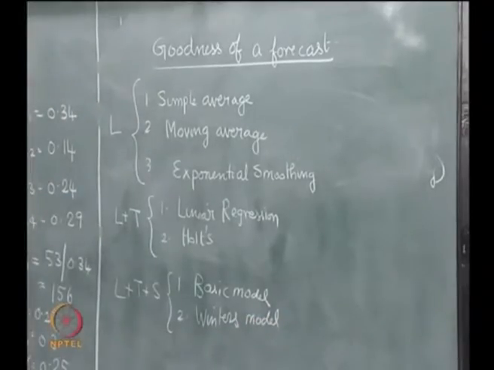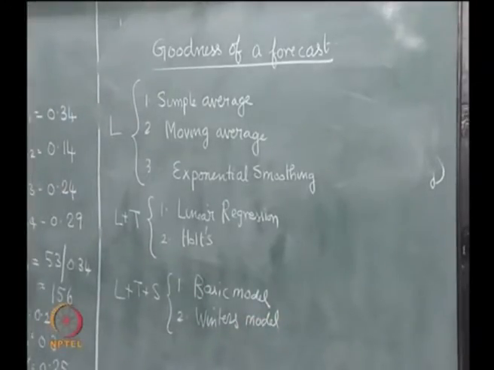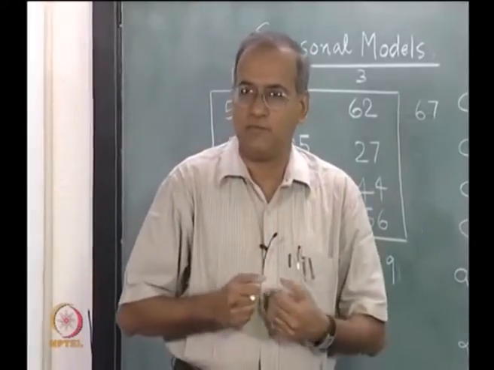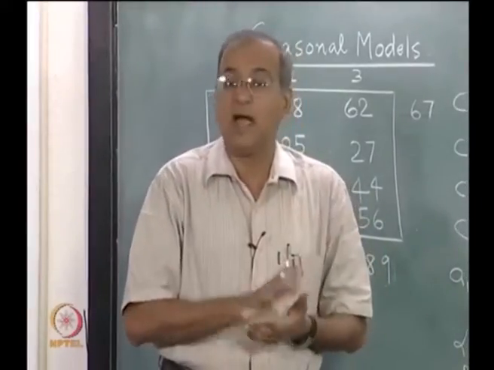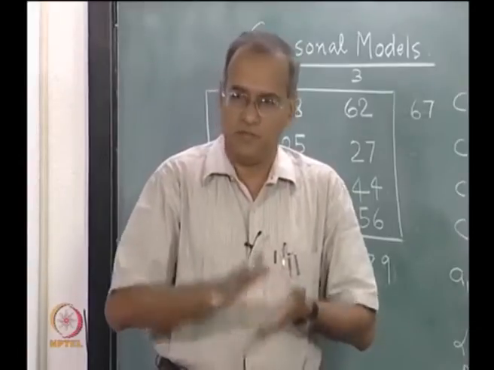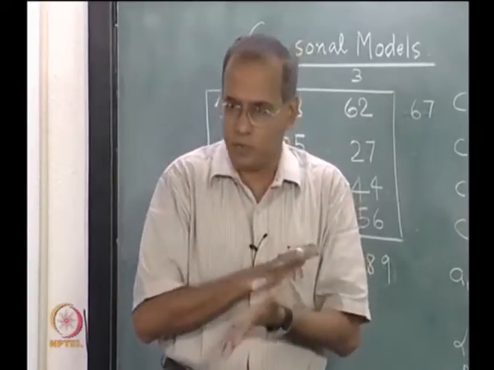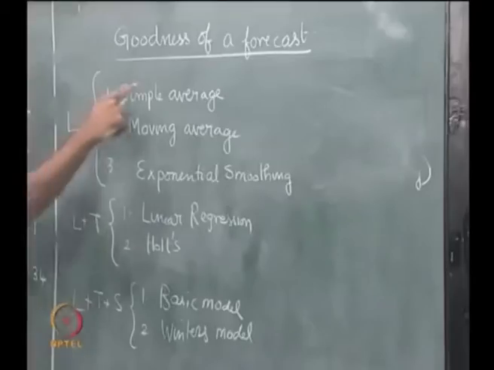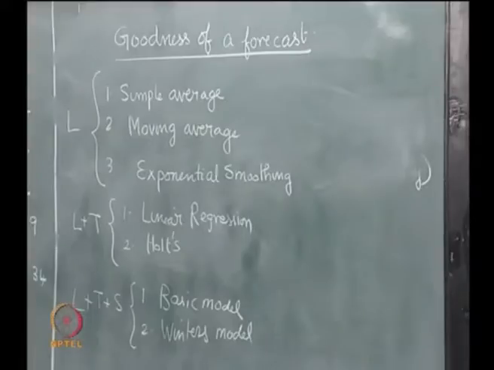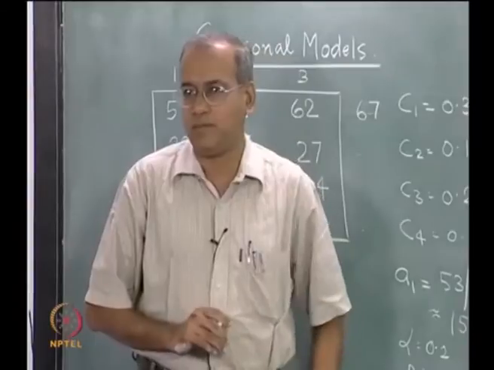So, depending on our assumption that the data represents only level, or L plus T, or L plus T plus S, we could use more than one model to try and get the forecast. So, how do we compare solutions of various models under the same assumption? If we believe that it represents only level, then we could use any one of the three or even a weighted moving average and so on. So, we could test with 4 or 5 models and then finally we have to choose one.